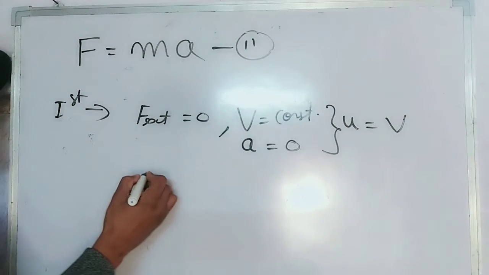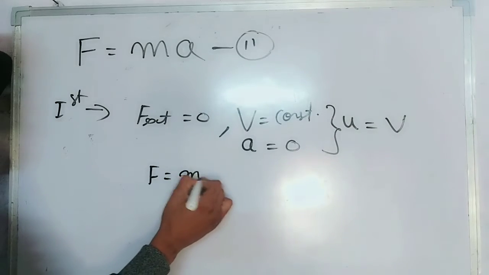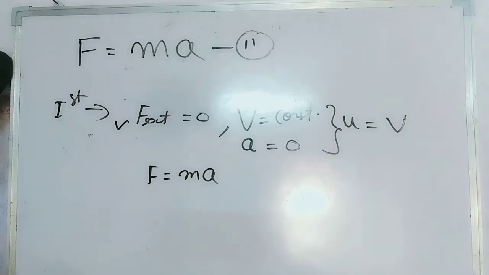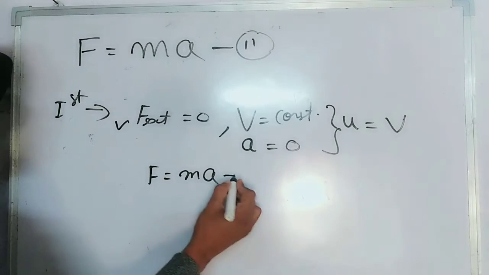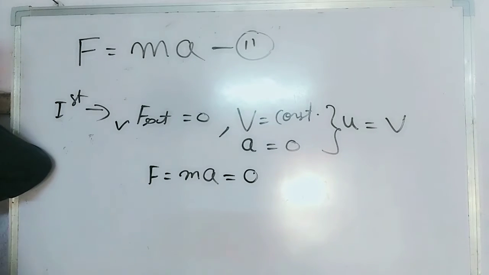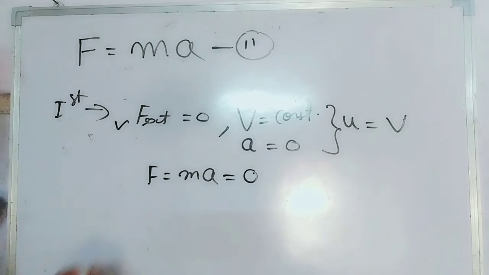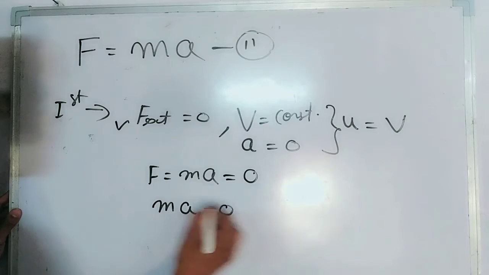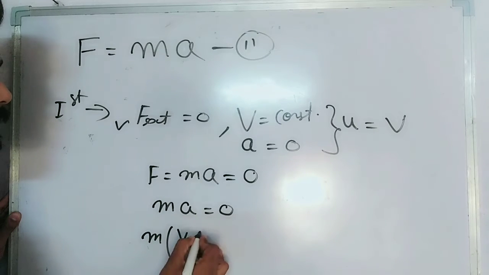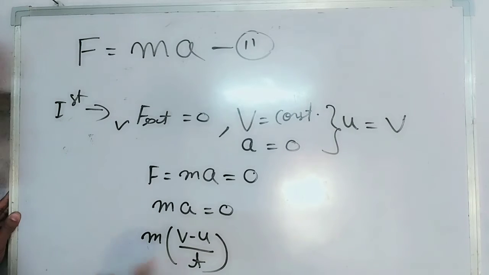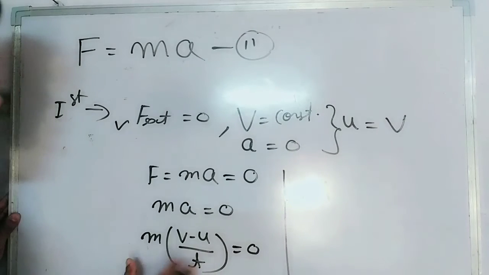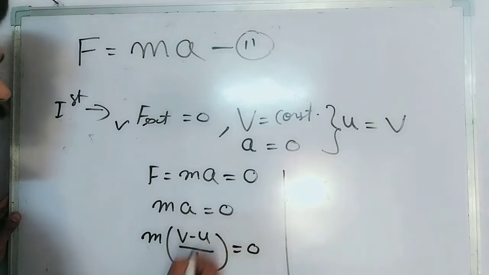You can write the second law, F is equal to ma, and the first law states that F external should be equal to 0. If at the place of F we substitute 0, what will we get? You will get ma is equal to 0, and acceleration is equal to (v minus u) by t. You all know acceleration is equal to (v minus u) by t, which is equal to 0. From this equation you can write t will not be 0.